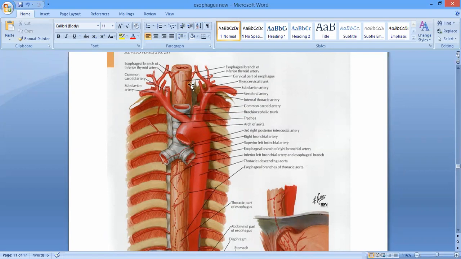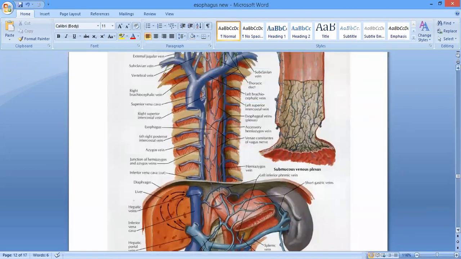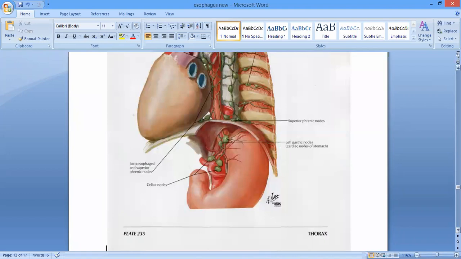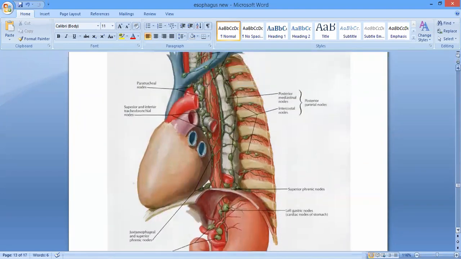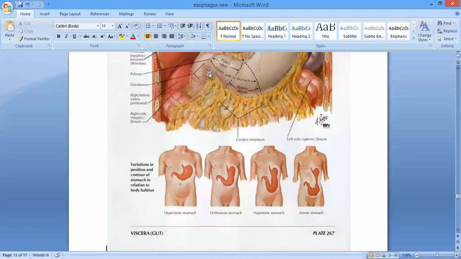And I told you one more thing, the structure which passes from right to left, which one was it? I just showed you. The thoracic duct, right? So we have got the thoracic duct over here on its left relations. Here you can see the thoracic duct passing over. It crosses here, crossing posteriorly. That's it. Okay. And along with it we have got another nerve over here.